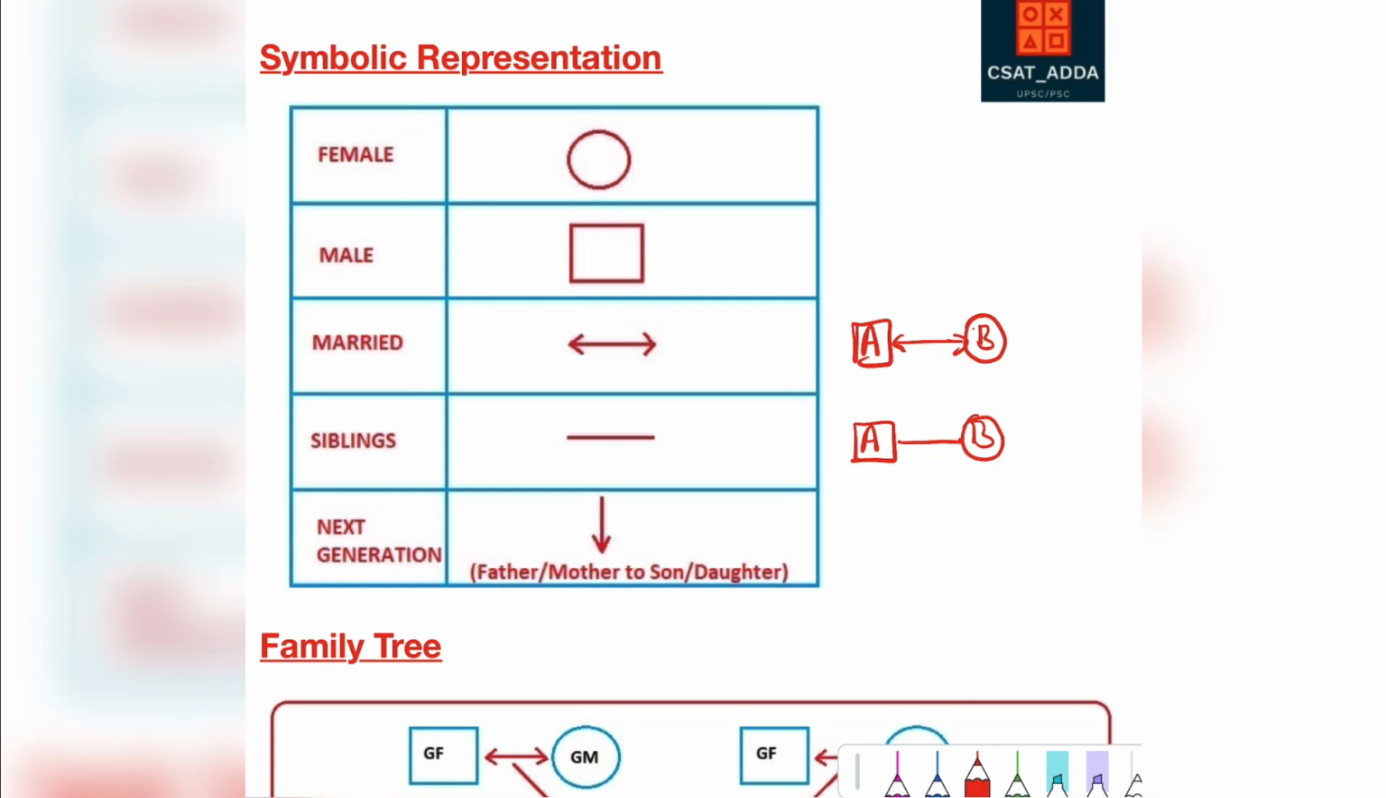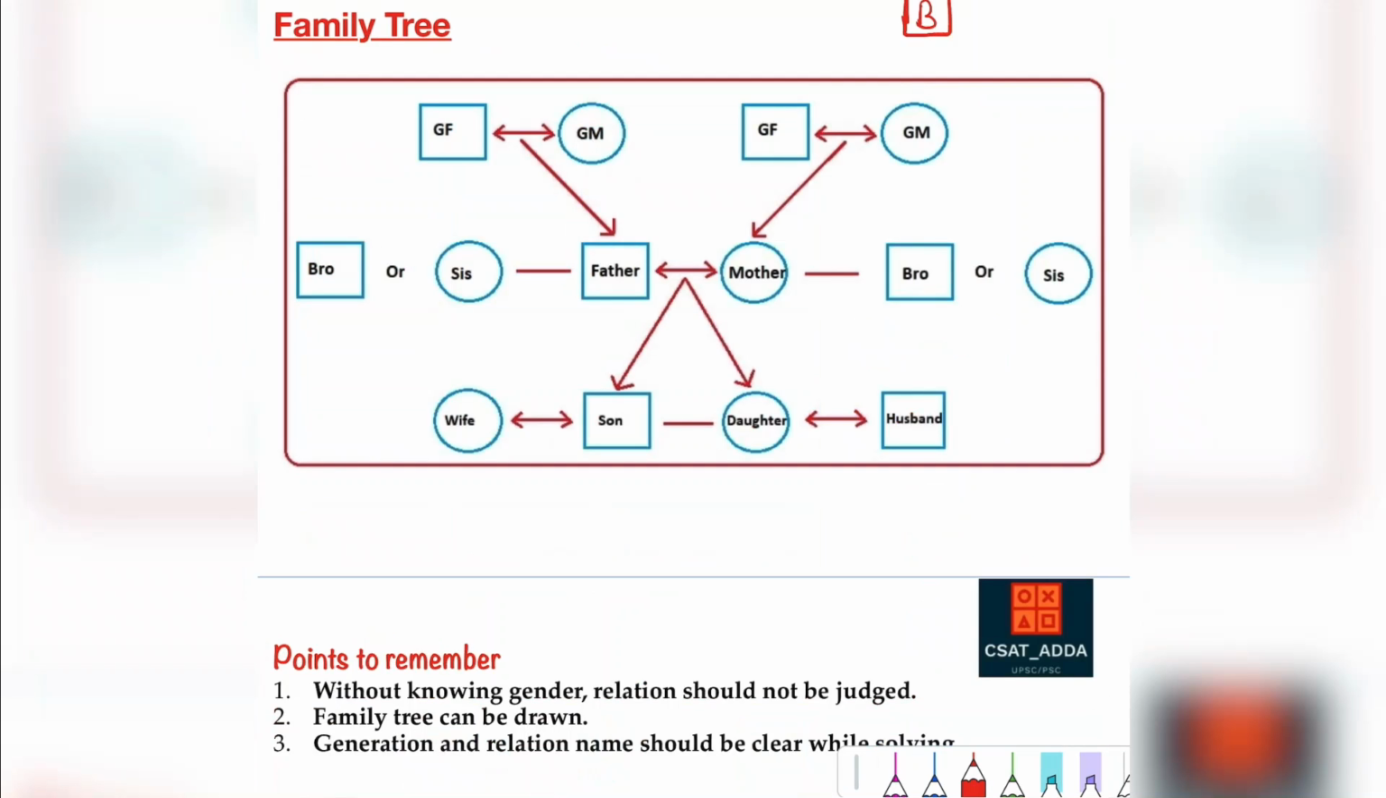Next generation is marked through a down arrow where we have father to son, mother to daughter, grandfather to grandson. If there is a question which says A is the grandfather of B, who is the son of C, then A, we know that he is the grandfather, so marked with a square. B is the son of C, so B, we know that is a son, so marked with the square with a down arrow to denote the next generation. But here you should note that the gender of C is not mentioned, and hence you can keep this as a question mark. This is a simple family tree through symbolic representation. Each member of the family is easily identified and questions can be answered.